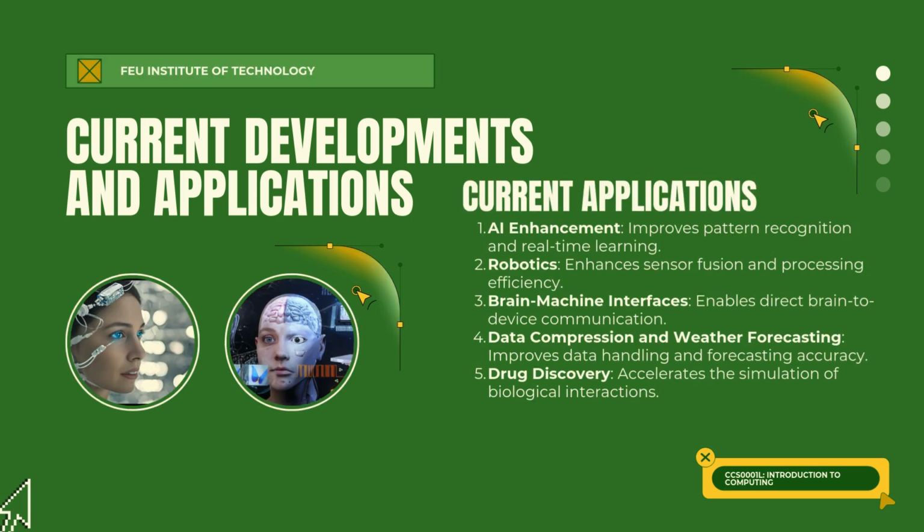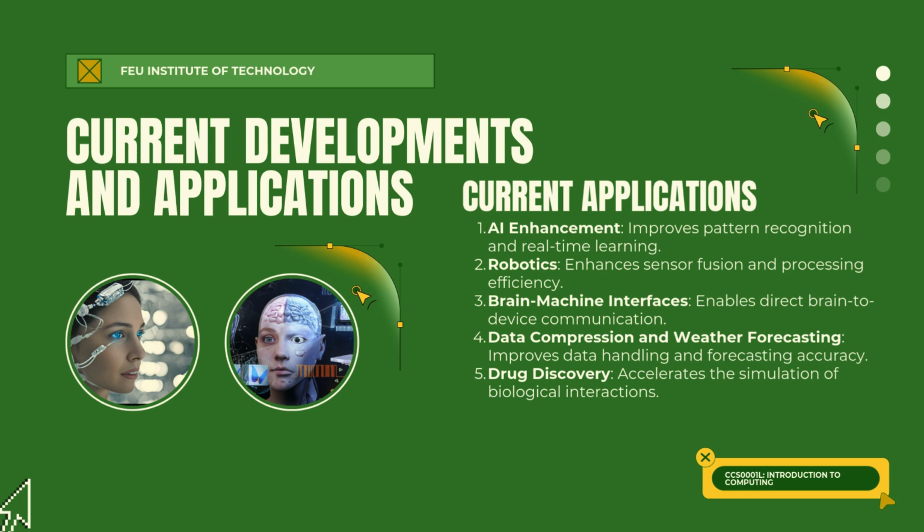For the applications, the first one is AI enhancement, which improves pattern recognition and real-time learning. Second, robotics, which enhances sensor fusion and processing efficiency. The third one, brain-machine interfaces. It enables direct brain-to-device communication.